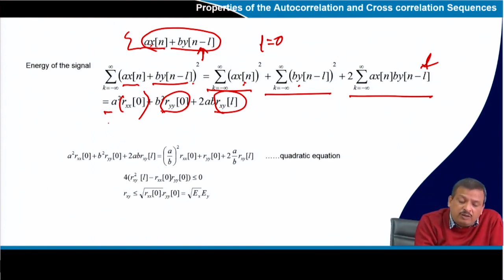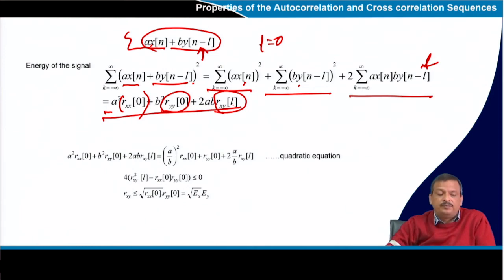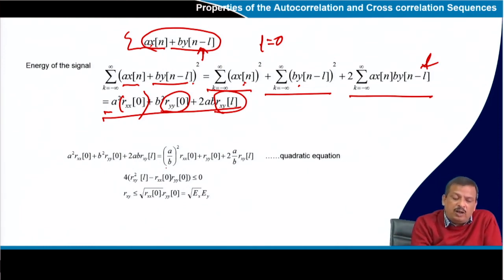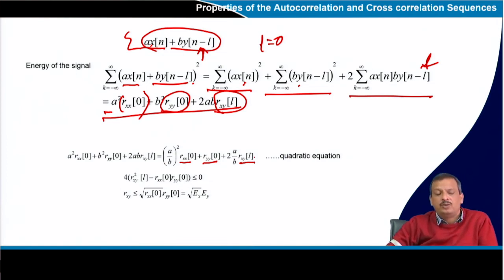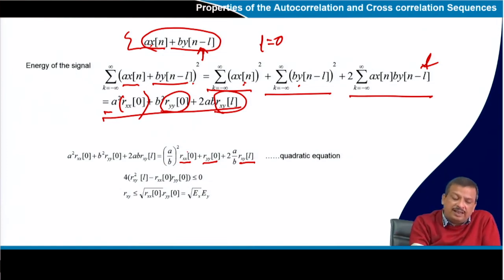So, this is a quadratic equation. If I divide this one by Ry y 0, I can say (A by B) the whole square plus Rxx 0 plus Ryy 0 plus 2A by B Rxy L. So, this is a quadratic equation, and let us derive the coefficient.